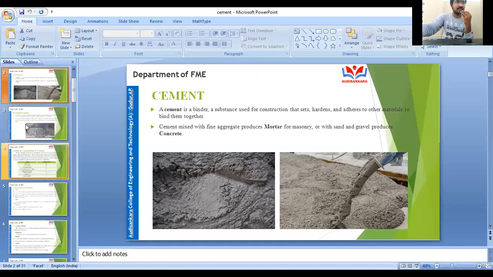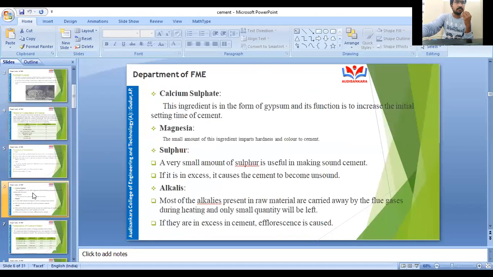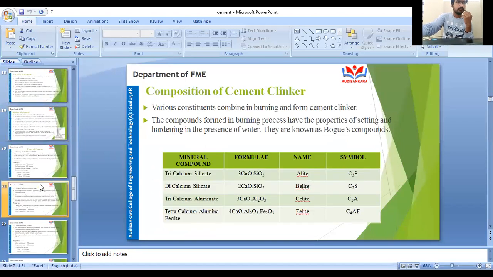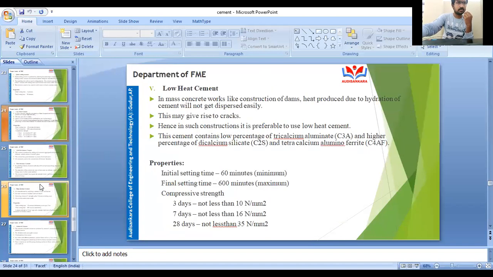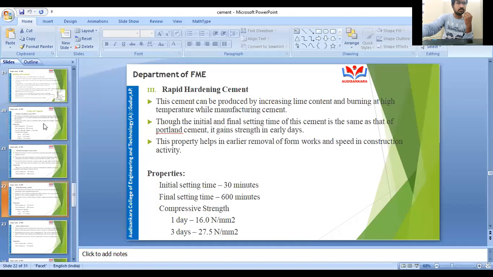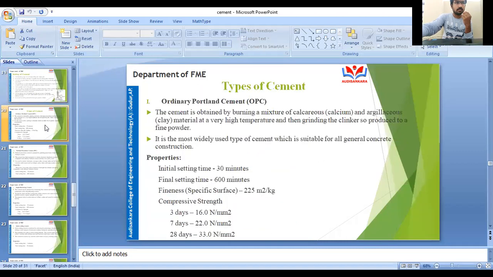Okay, we have completed this. Cement, Portland cement, chemical composition, functions of ingredients, these all are completed. Now we are entering into types of cements, right? Okay, what are the different types of cements? Okay, how these cements are manufactured?